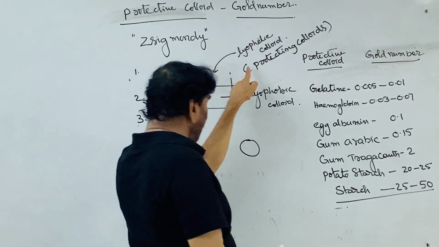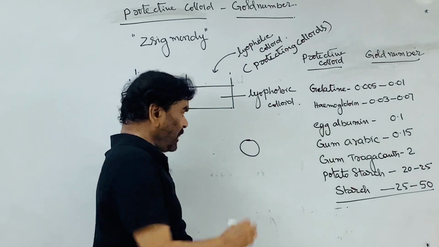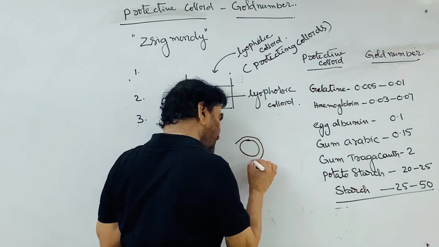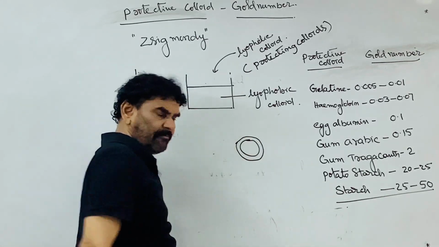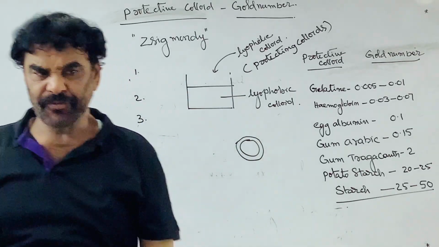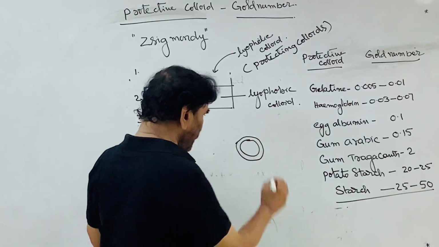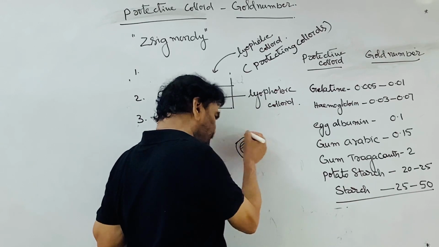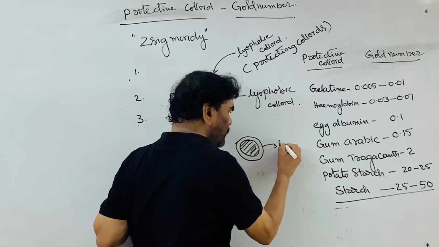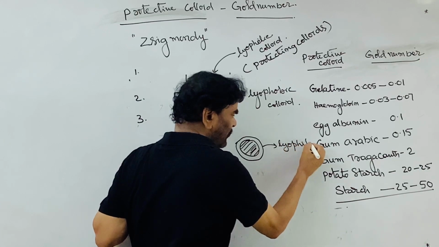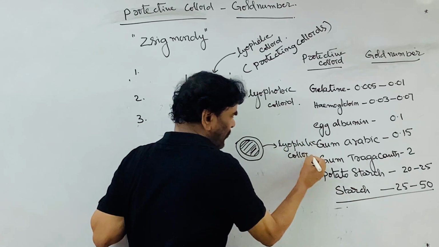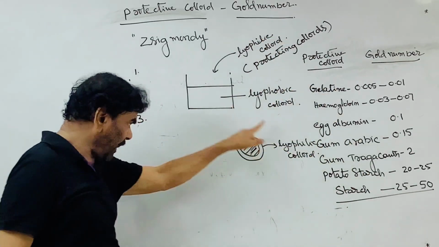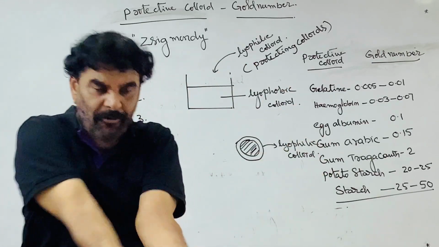When lyophilic colloid is added to this system, the lyophilic colloid forms a layer around it. This is the lyophobic colloid particle, surrounded by the lyophilic colloid.